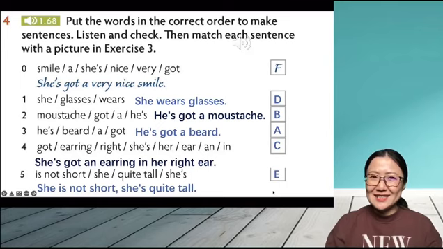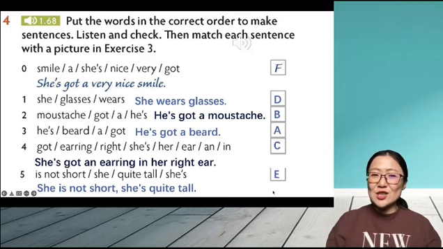Example. She's got a very nice smile. 1, She wears glasses. 2, He's got a moustache. 3, He's got a beard. 4, She's got an earring in her right ear. 5, She's not short, she's quite tall.